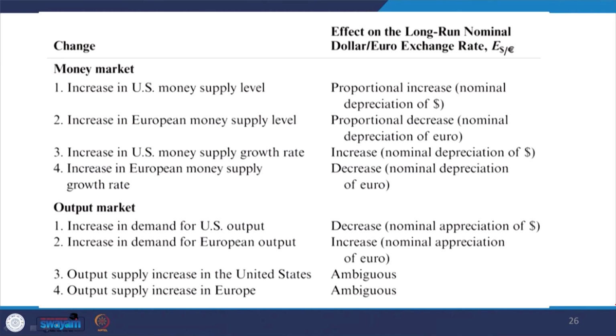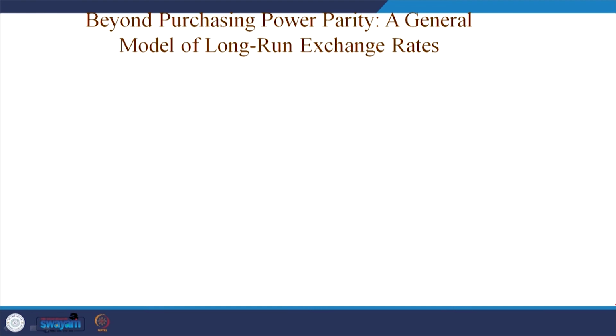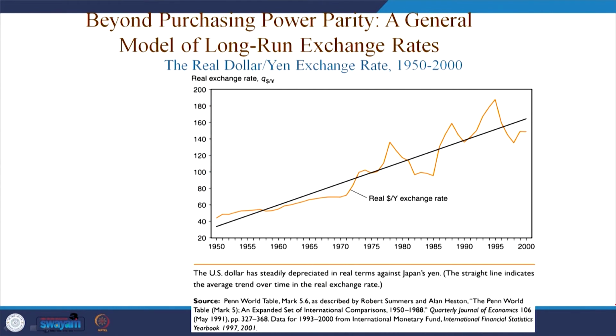If supply is there, we cannot correctly gauge. This is very important to note, and whatever we presented so far is summarized here in this particular table. Going beyond purchasing power parity as a general model of the long run exchange rate, we are presenting an example from 1950 to 2000, as per the estimation by Krugman and Obstfeld using the Penn World Table, that there are fluctuations of the real exchange rate, dollar against yen.